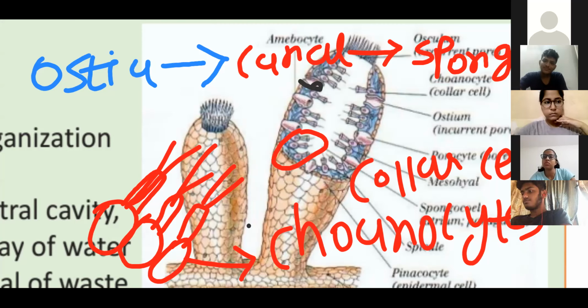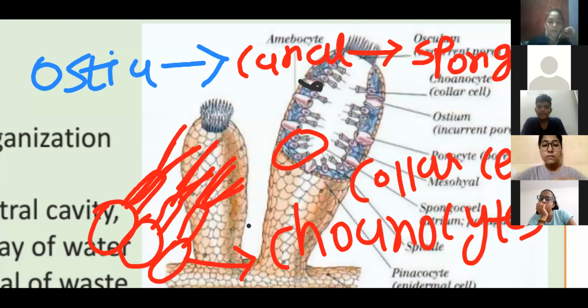Next, the spongocoel is lined by specialized cells we call choanocytes, and these choanocytes, if you can make out, these are flagella. So choanocytes are flagellated cells. These cells are present in this part. 1, 2, 3.